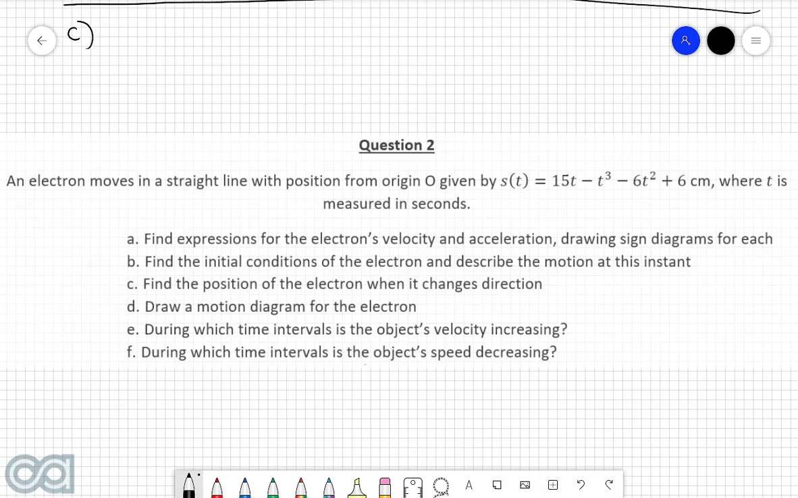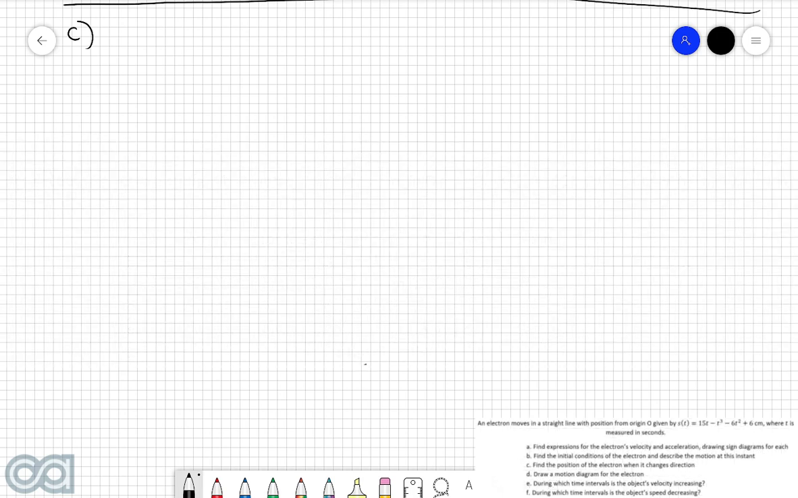Part C. Find the position of the electron when it changes directions. So, we know that the electron will change directions when the sign of its velocity switches from negative to positive or positive to negative. So let's quickly write this down. So the electron will reverse directions when its velocity changes sign.